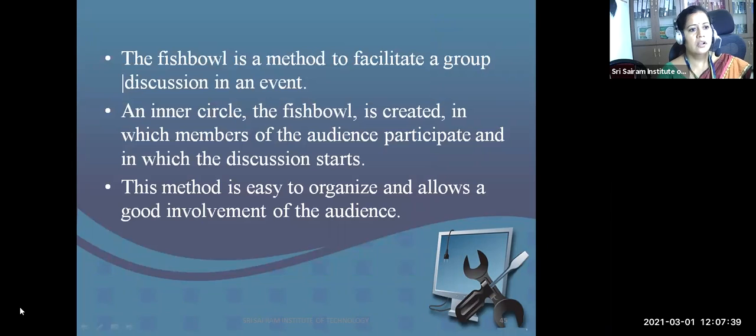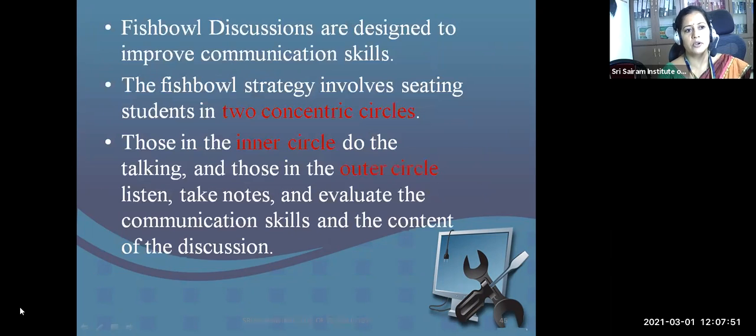Fishbowl: an inner circle is created wherein members of the audience participate. This method is easy to organize, and of course, they speak among themselves. The observers make a note of it. So there is good involvement of the audience, and it's basically used for improving the communication skills of the students.